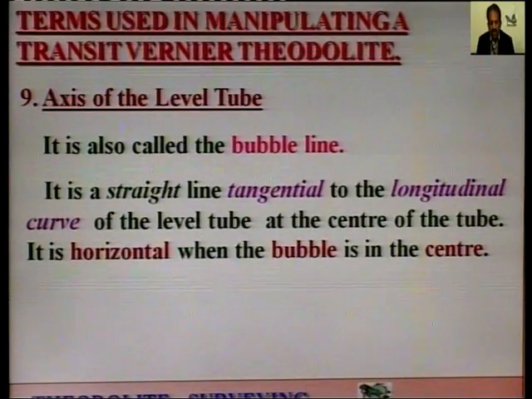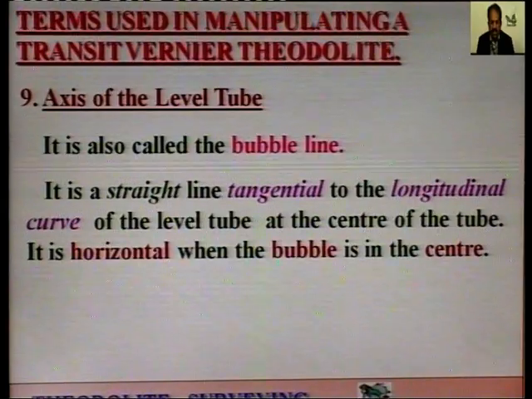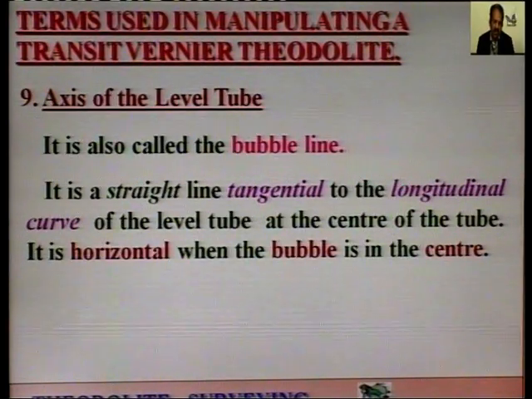Then is the axis of the level tube. It is also called the bubble line. It is a straight line tangential, please note it, tangential to the longitudinal curve of the level tube at the center of the tube.